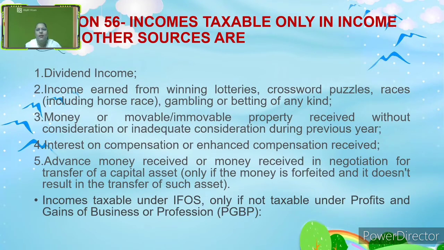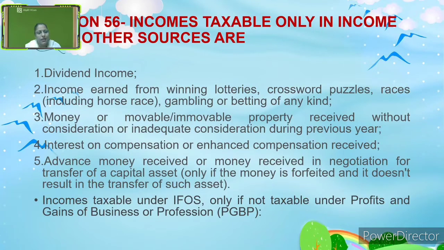Now let us see the section 56, incomes taxable only under the income from other sources. Let us see dividend income. It's income earned from winning lotteries, crossword puzzles, races, gambling or betting of any kind. These are the important incomes which are liable to tax under the head income from other sources.